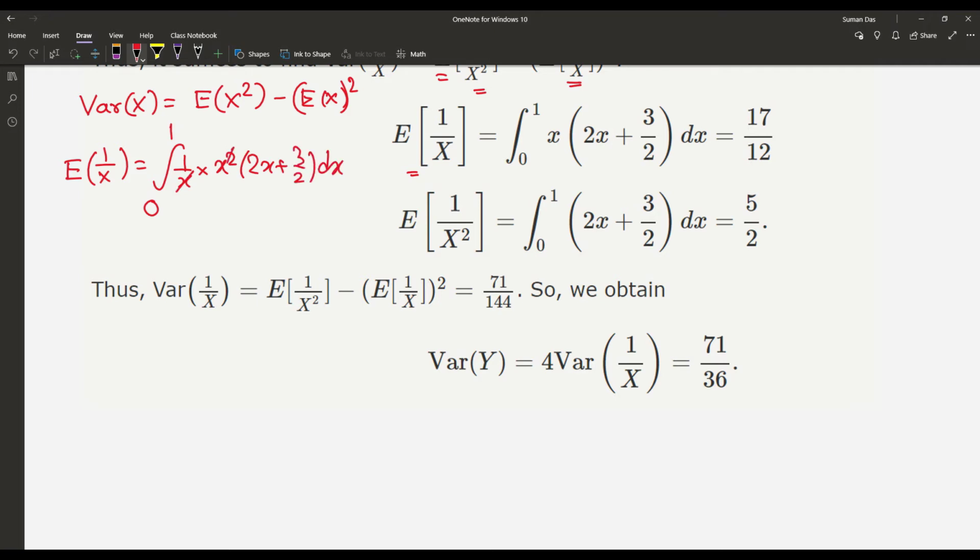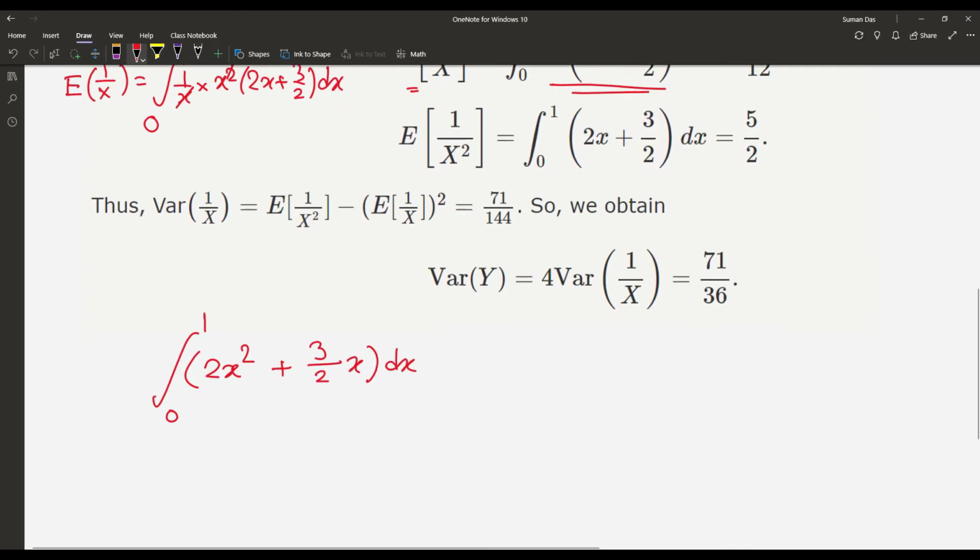So we may cancel one x, and that becomes x into (2x plus 3) by 2, and we have to integrate and find the definite integral value from 0 to 1. Let's check the integral. Then we may write it as the integral of 2x square plus 3 by 2 x, from 0 to 1, dx.